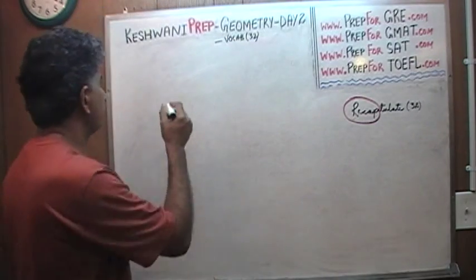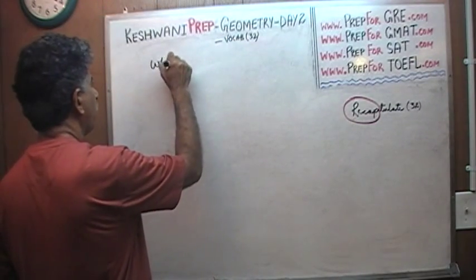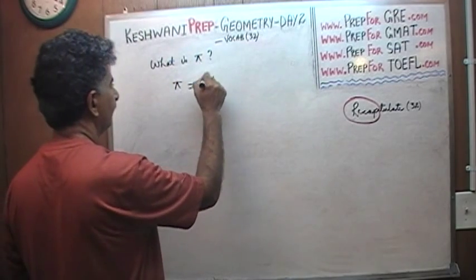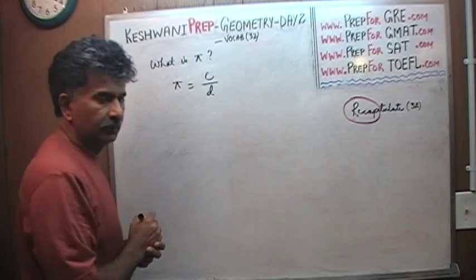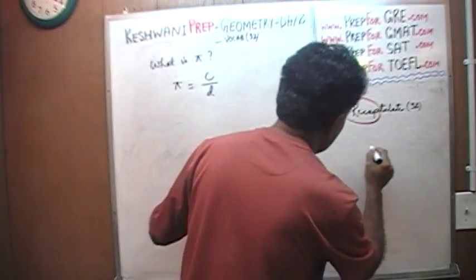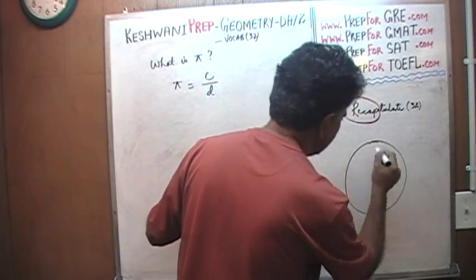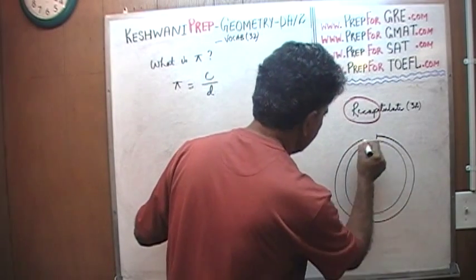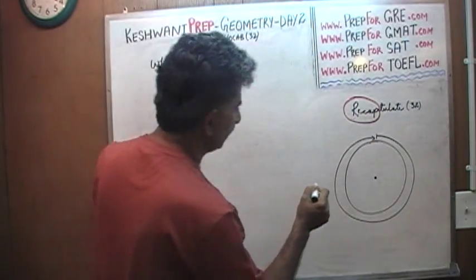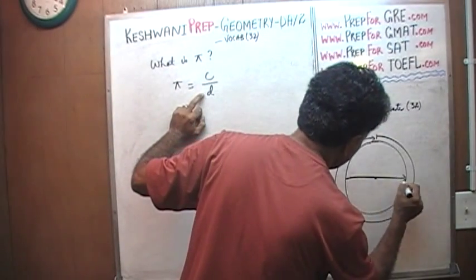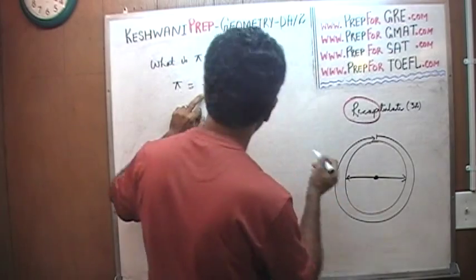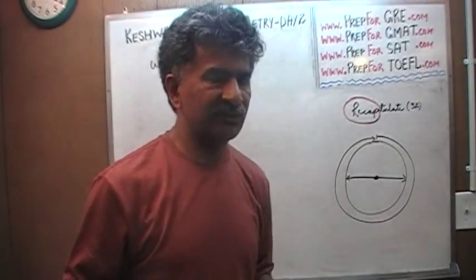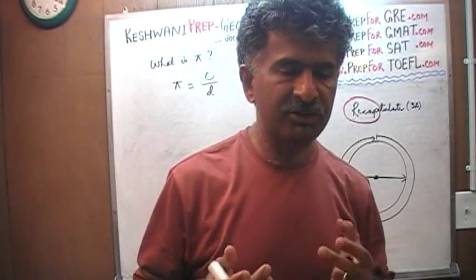Yesterday we talked about the concept of pi. What is pi? Pi is a ratio of circumference to diameter. Pi is a ratio of distance around the circle to distance across the circle. If you travel around the circle, which is your circumference, and then you travel across the circle, going through the center, which is your diameter, that ratio is called pi, and that is constant. That's just the way nature created the universe.